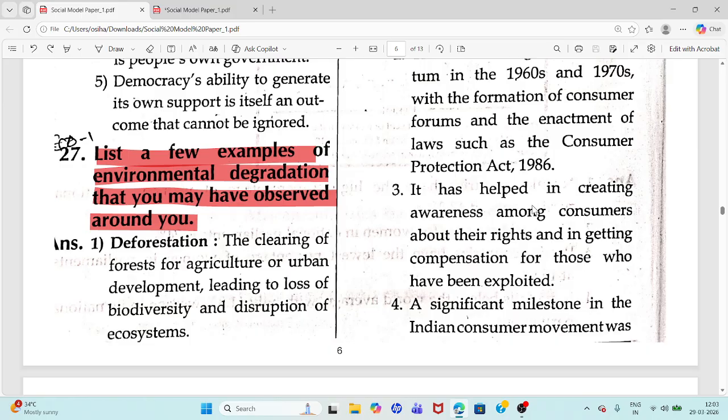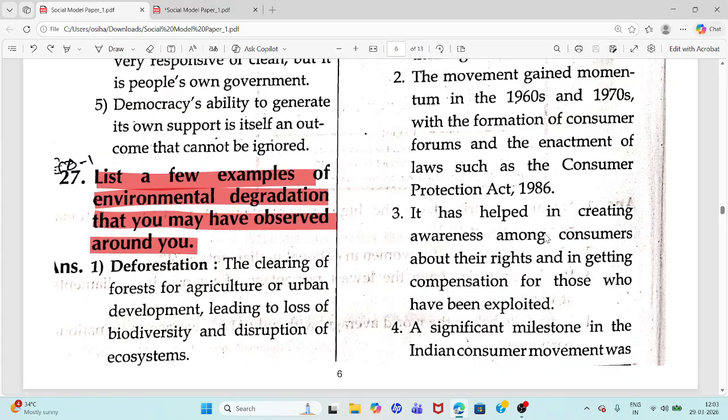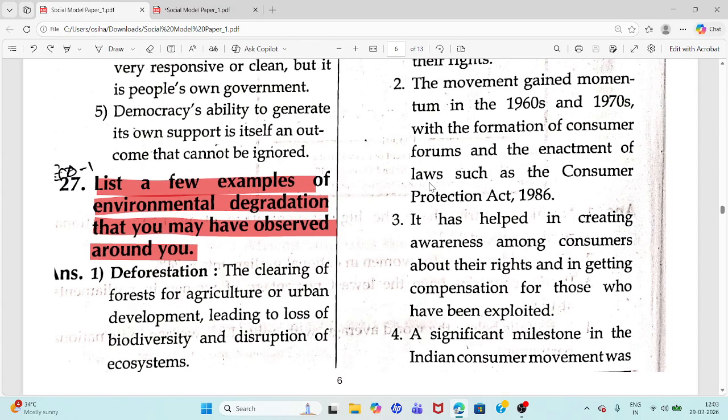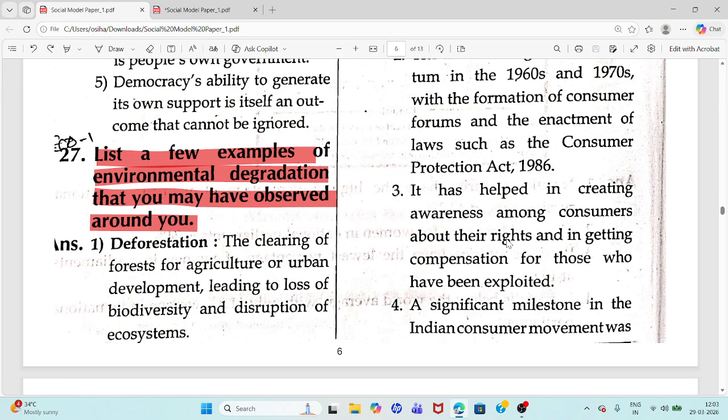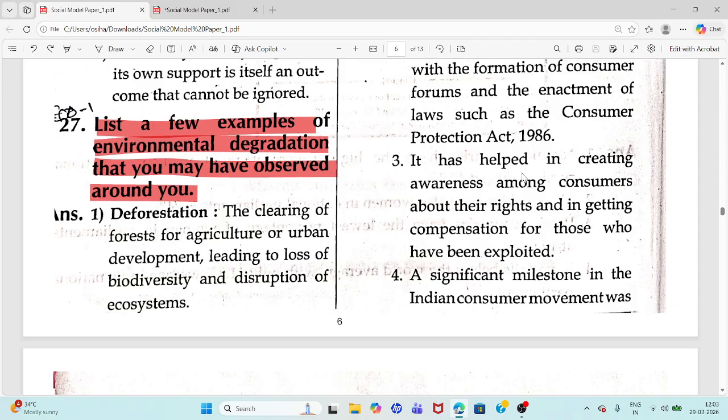Enactment of Consumer Protection Act 1986. You can write this as point 3. It has helped in creating awareness among consumers about their rights and in getting compensation for those who have been exploited.